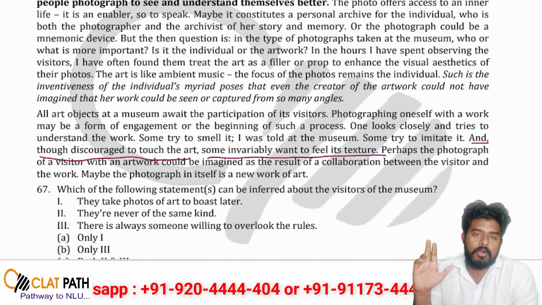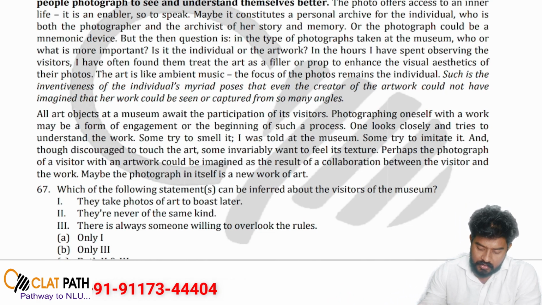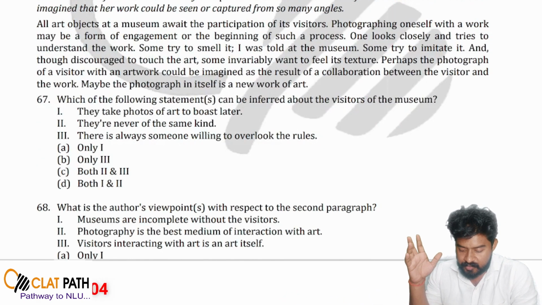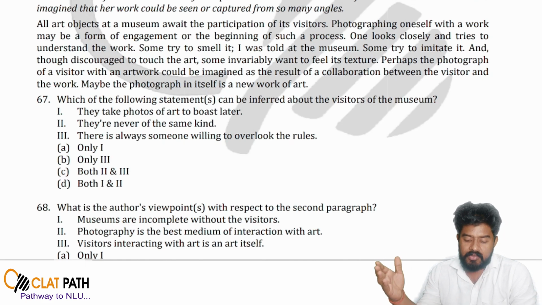According to the rule, he is not allowed to do so, but he does it just to satisfy his curiosity. So from this line we can infer there is always someone willing to overlook the rules.